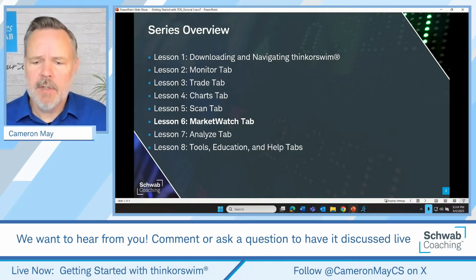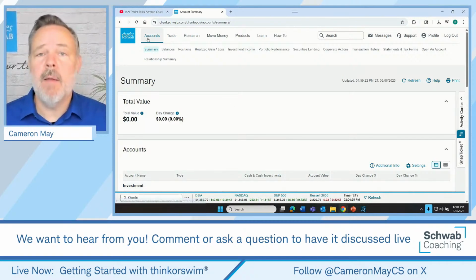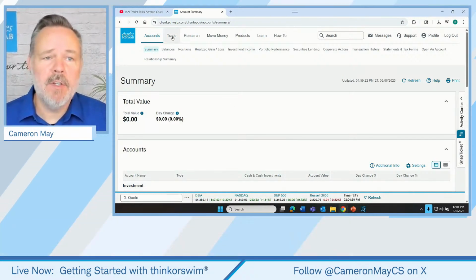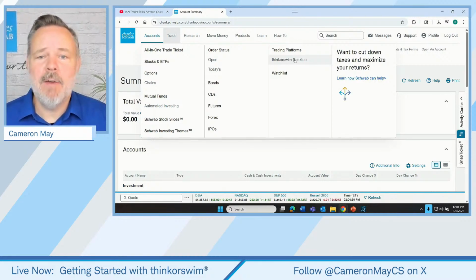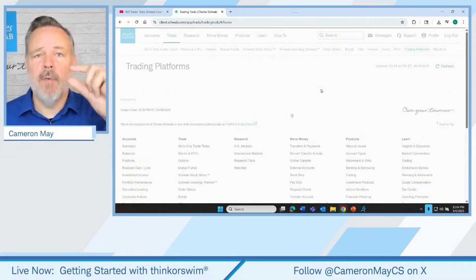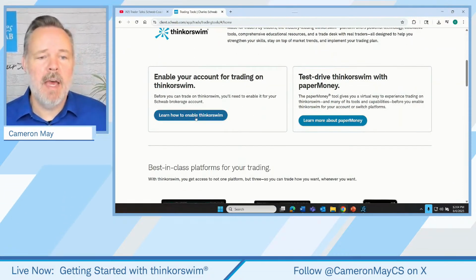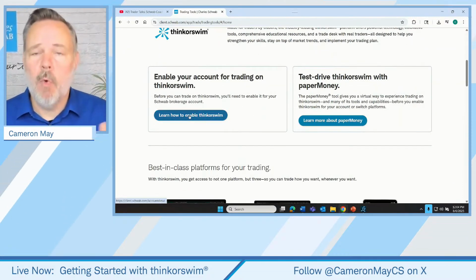So I want to show you just a quick revisit of how that's downloaded. If you're in your Schwab Online account, you just log in, you pop up to the Trade tab, and you'll find the download right here under the trading platforms where it says Thinkorswim desktop. We'll just click on that. And then right on the next page, you'll just look for a big blue button, Learn how to enable Thinkorswim. Click on that. That'll walk you through the download.